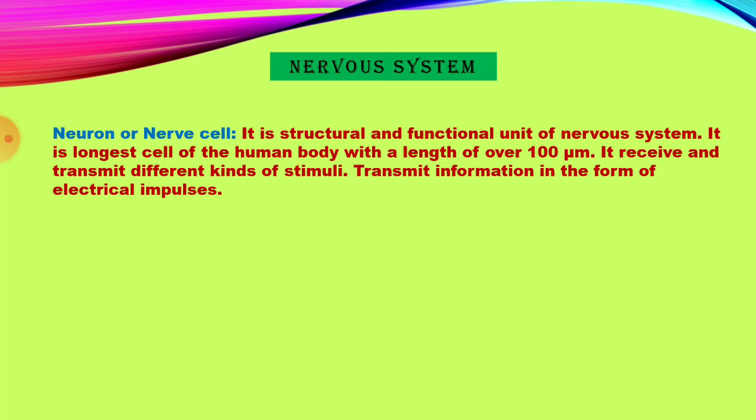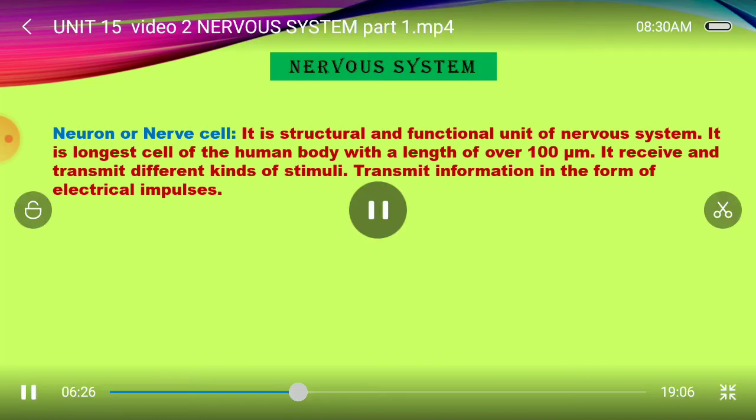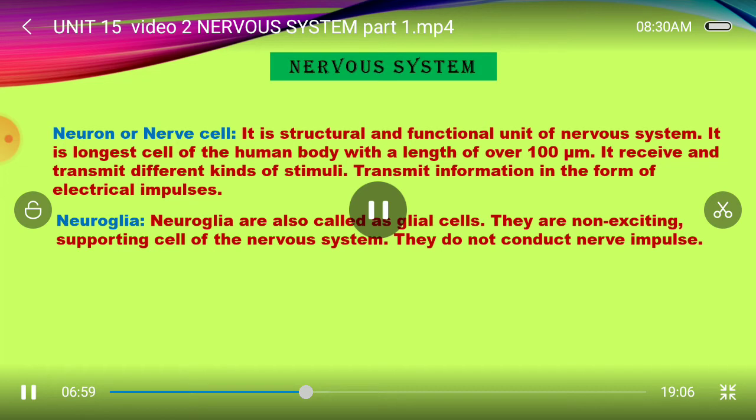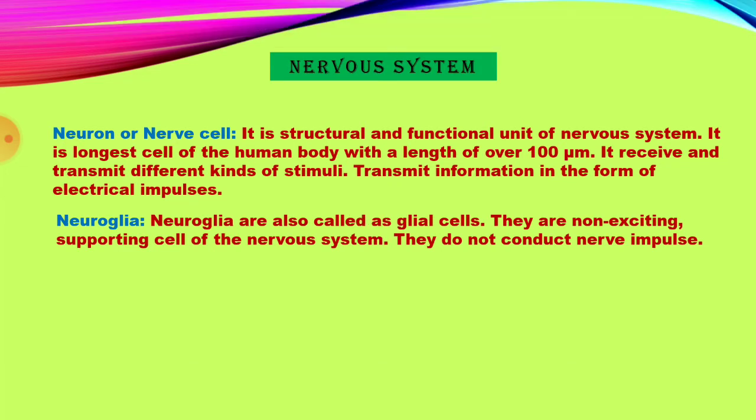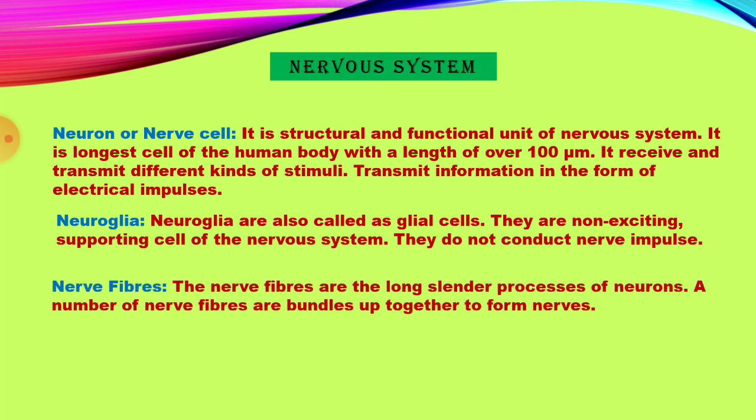Next one, neuroglia. Neuroglia are called glial cells. They are non-exciting supporting cells of the nervous system. They do not conduct nerve impulses. Neuroglia do not produce electrical impulses.